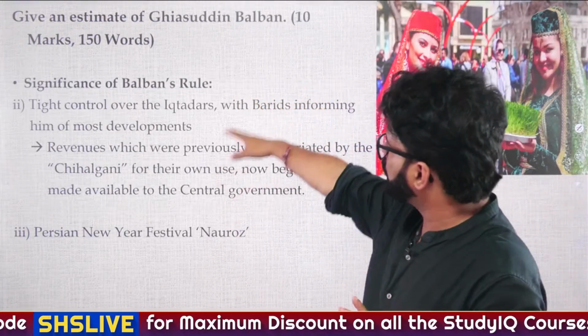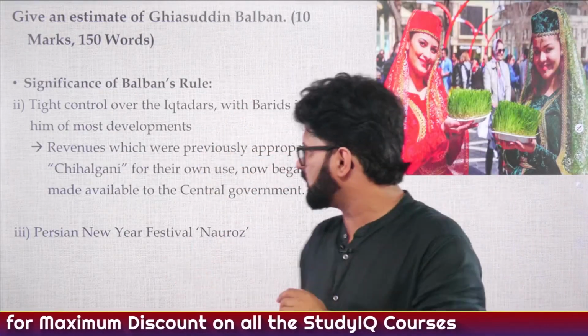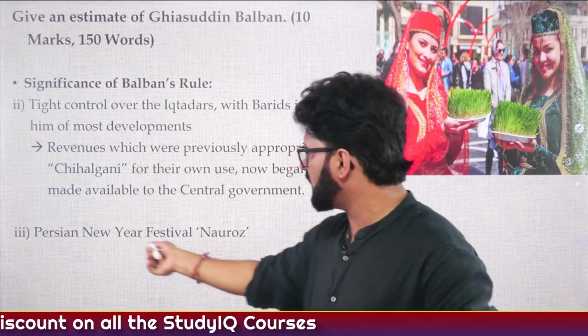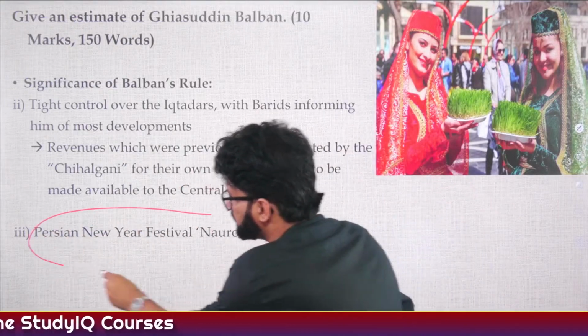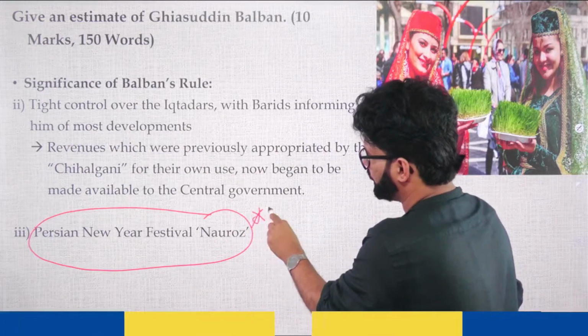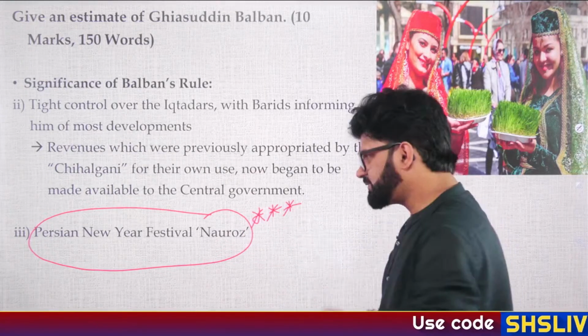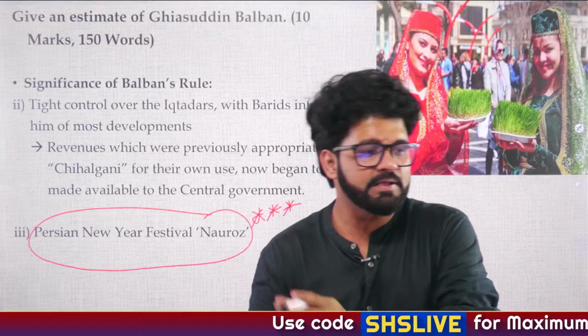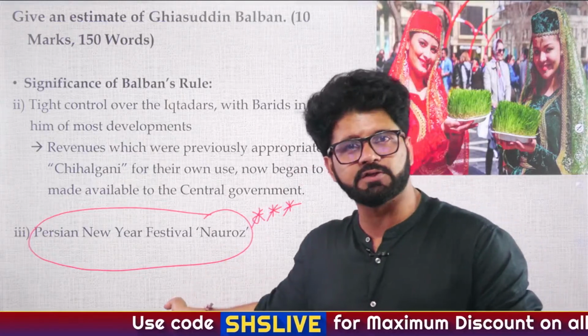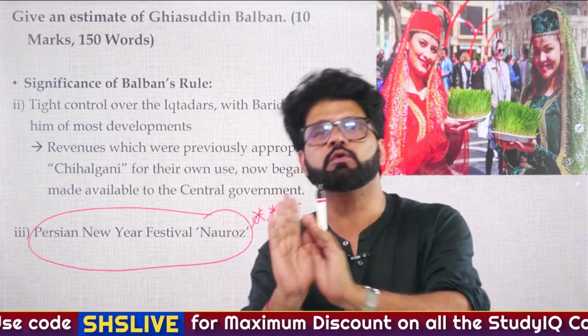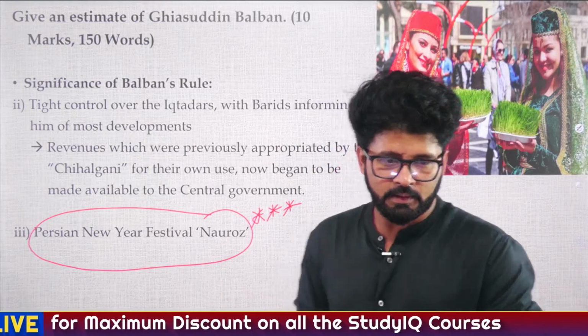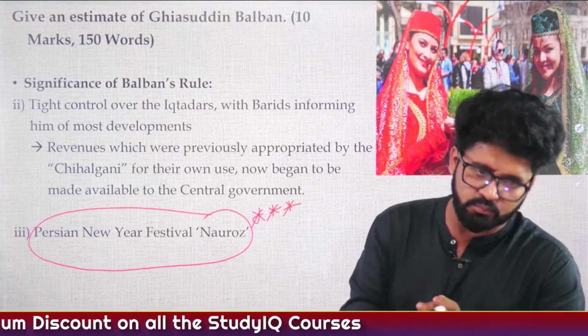Significance: tight control over Iqtidars and the blood and iron policy. He was a part of Turkan-e Chahalgani. This part you have to remember. This is a very important fact, bro. They have asked it in multiple exams: which Delhi Sultanate ruler started the Persian festival, the New Year festival Nowruz? You have to remember it. This is Balban.